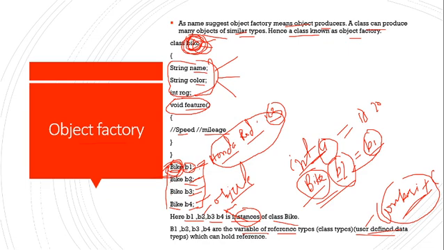So all the things will be clear here. Why do we call it an object factory? Because it can produce objects of similar types. Why do we call it an instance of a class? Because whenever we create the object of a class, that object is also known as an instance, because the object is a part of the class. And user defined data type because a class is defined by the user, and that class we can use as a data type to declare a variable.